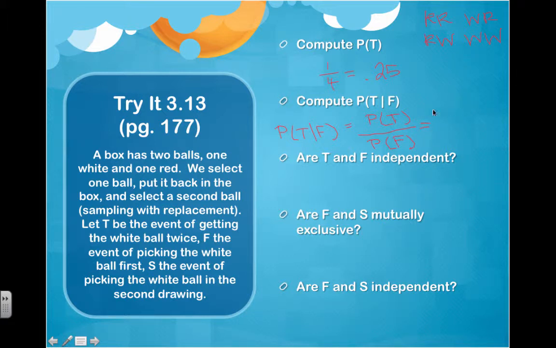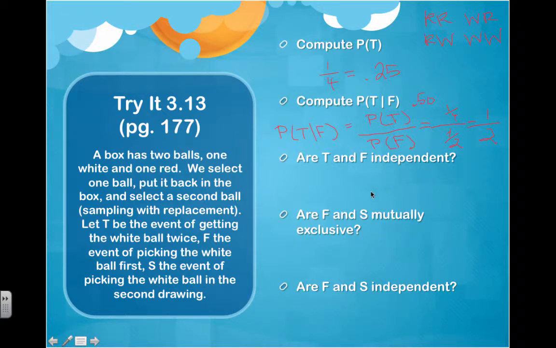So the probability of both is 1/4 divided by the probability of the second. And the second one, remember, is picking the white ball first. That happened twice. So this will be 1/4 divided by 1/2, which is 1/2. So the answer to this one is 0.50.